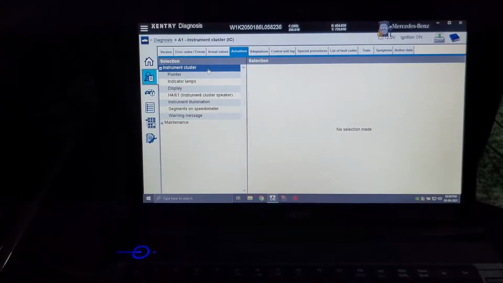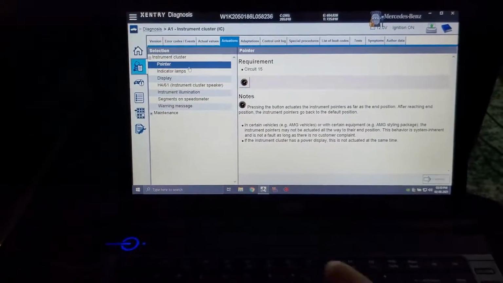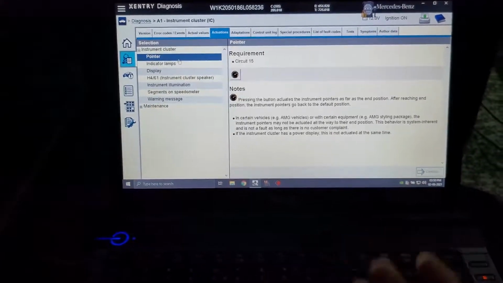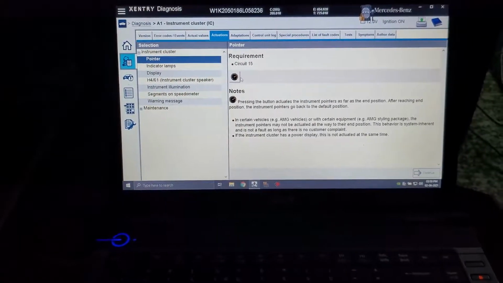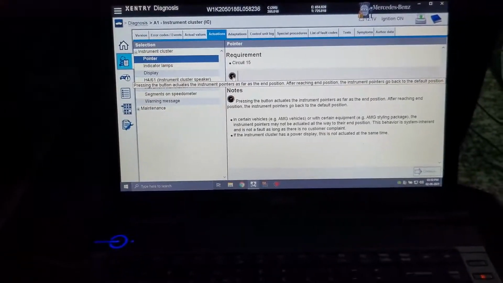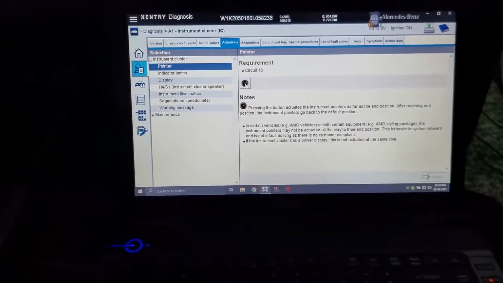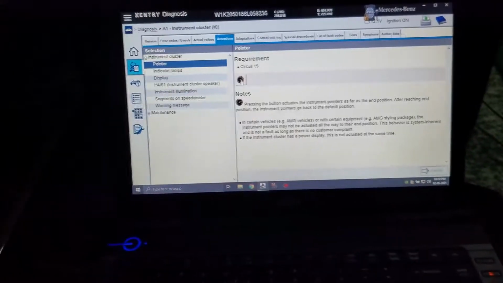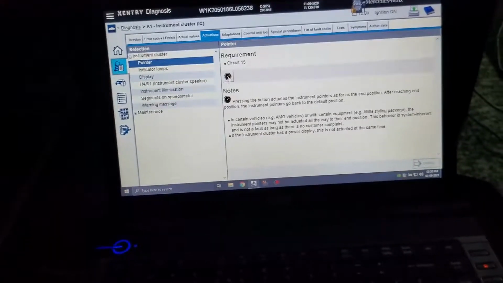So now you are in the actuation mode. You can diagnose and test your instrument cluster without driving. So this is the button. If I press this button, it is going to show the speed. I'll be pressing this button, and you can see my instrument cluster, whether there is any warning in the dashboard or not.